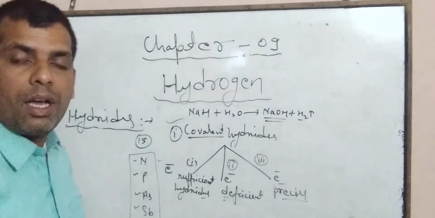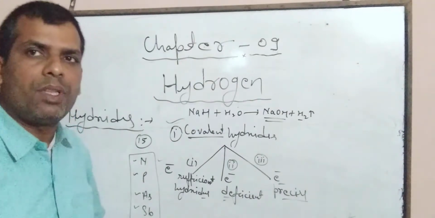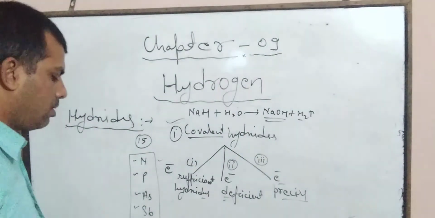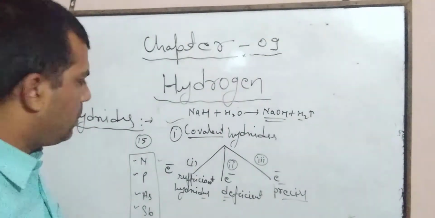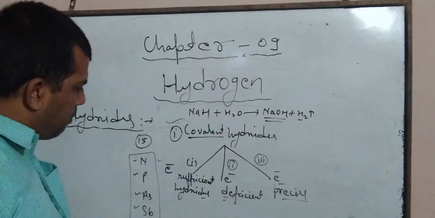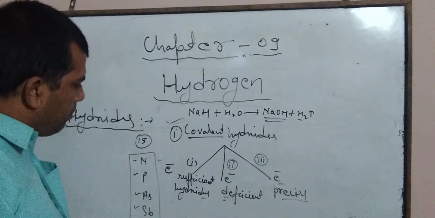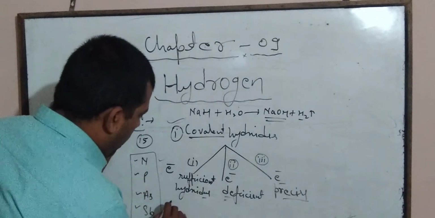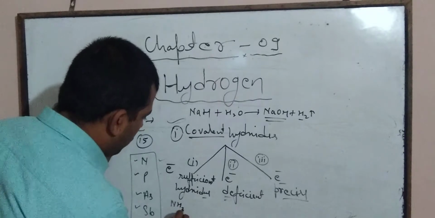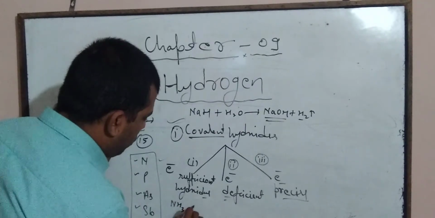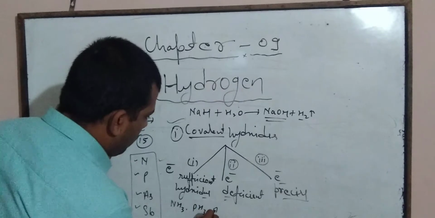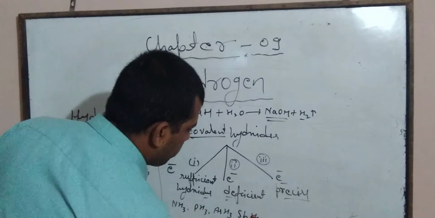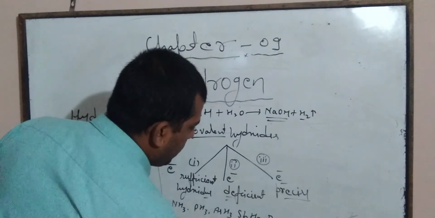When these elements react with hydrogen, then they form electron sufficient hydrides, that is NH3, PH3, AsH3, SbH3, and BiH3.